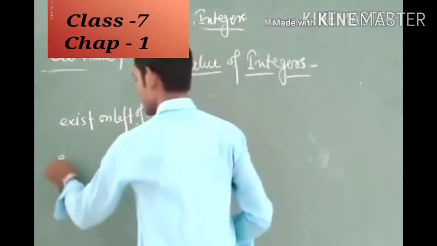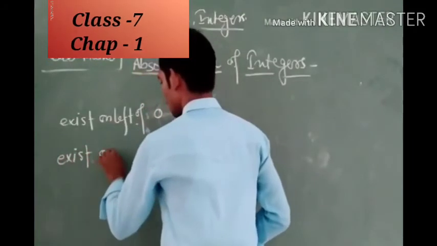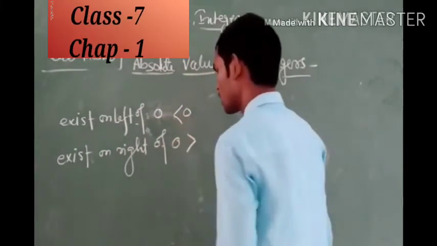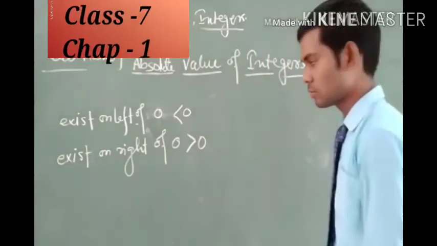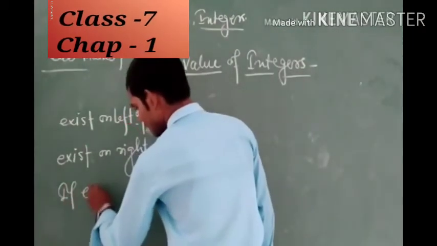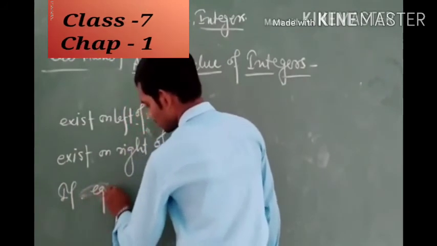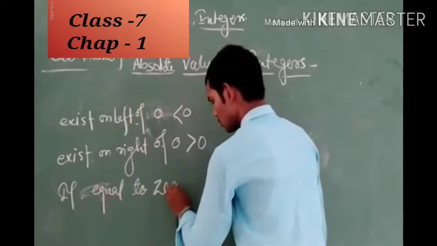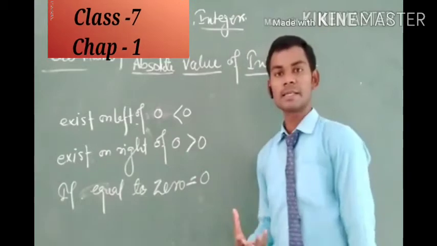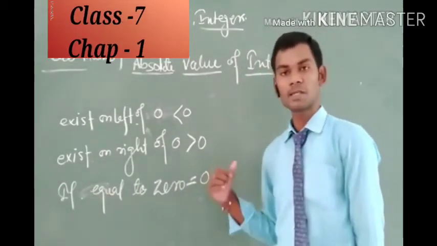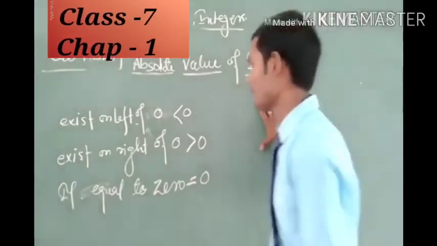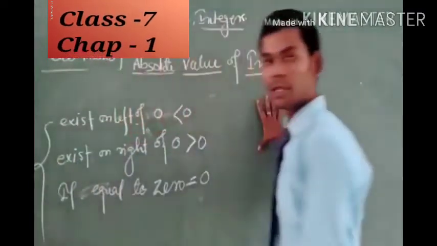And if they exist on the right of 0, then they are always greater than 0. And if the integer is equal to 0, then it is always equal to 0. That is, 0 is equal to 0. So the absolute value has three conditions for every integer.